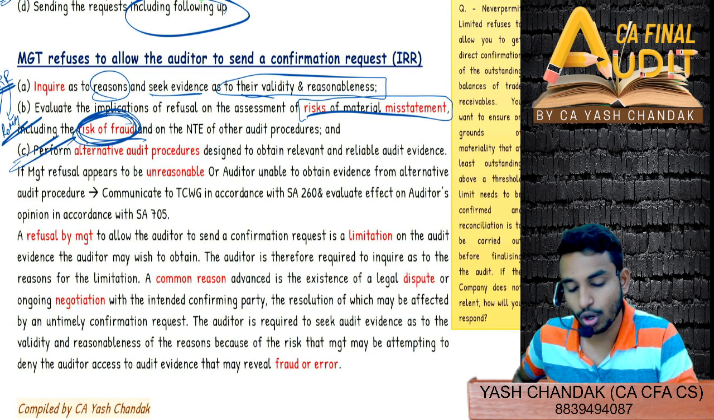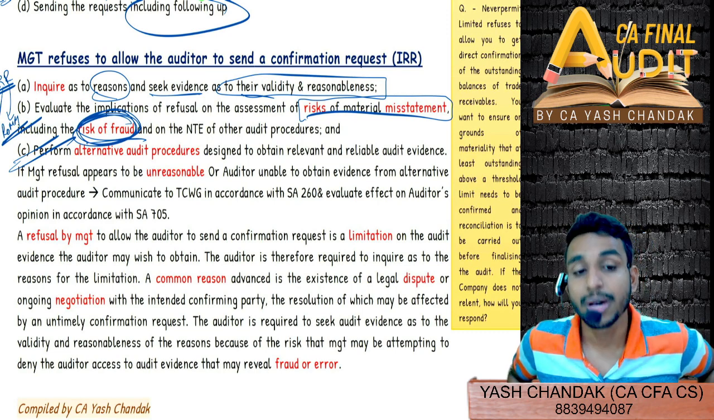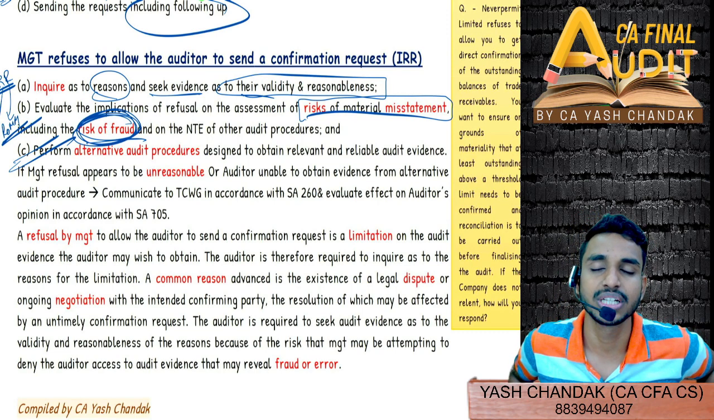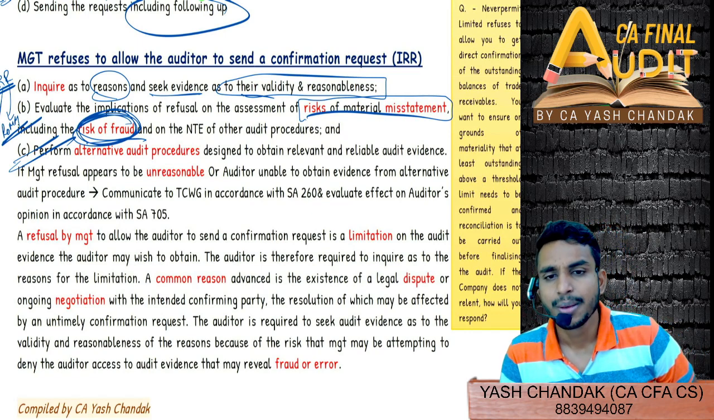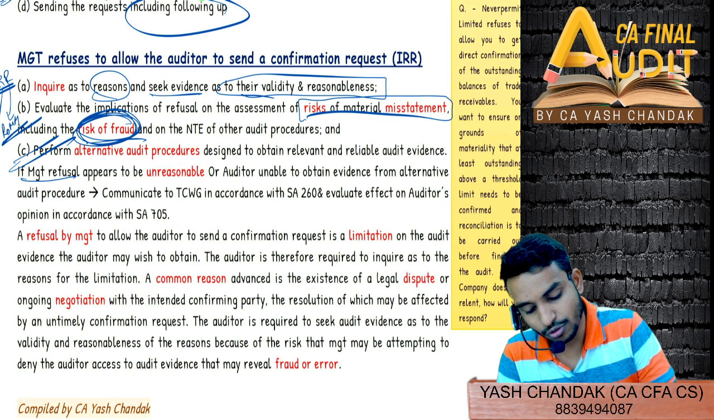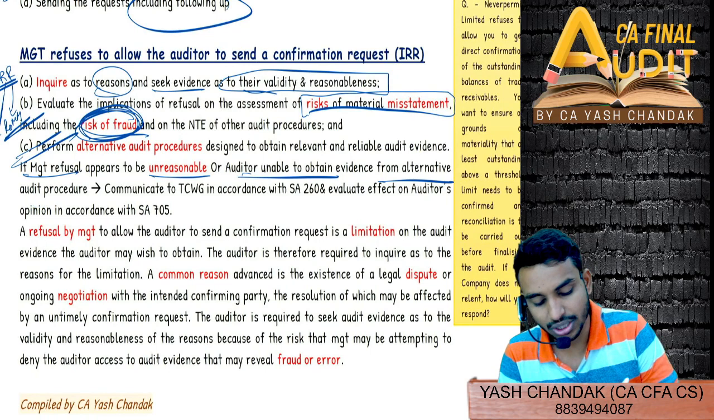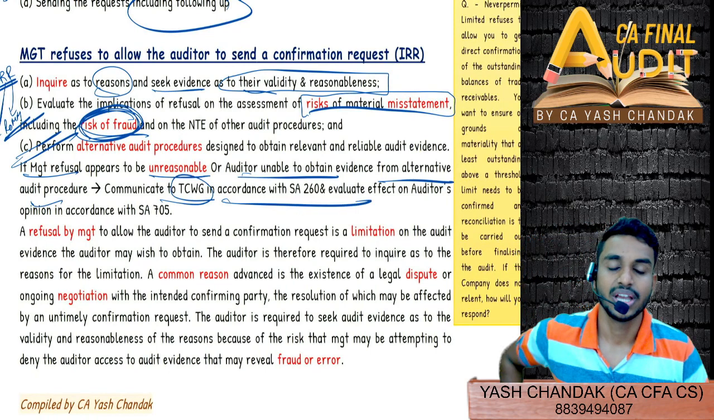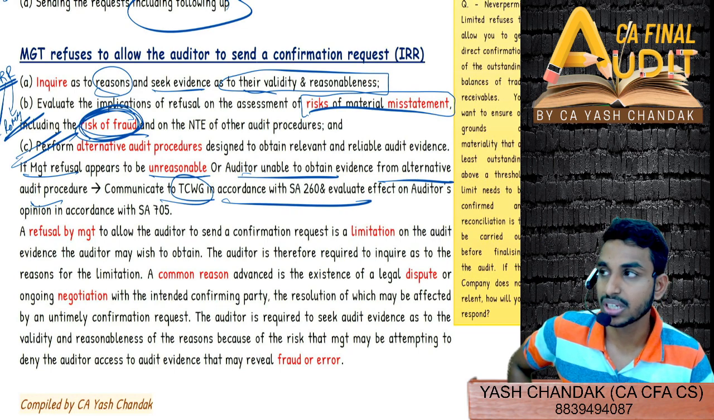And I've already told you, if you are not able to perform any sort of audit procedure, then you should definitely perform alternative audit procedure. And if you are not able to obtain PSI from performing alternative audit procedure, that means you have performed AAP. AAP means what? Alternative audit procedure. You have performed AAP, but still you are not able to obtain sufficient appropriate audit evidence. Then if management refusal appears to be unreasonable and the auditor is not able to obtain evidence from alternative procedure, then you can communicate with the TCWG as per SA 260 and evaluate the effect in accordance with SA 705. What exactly are you going to now opine?